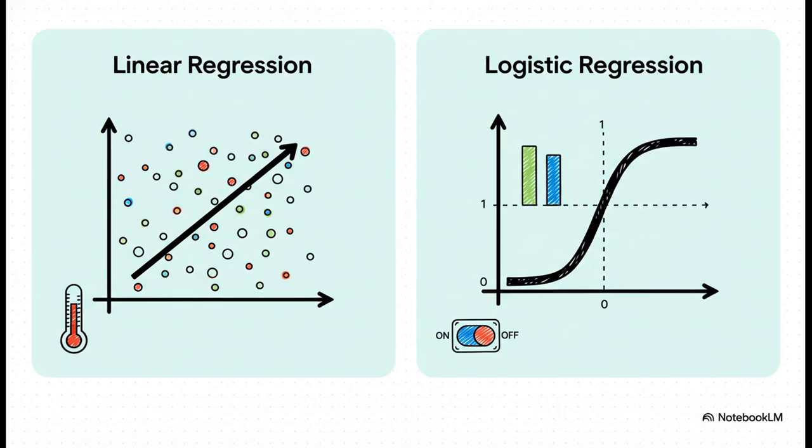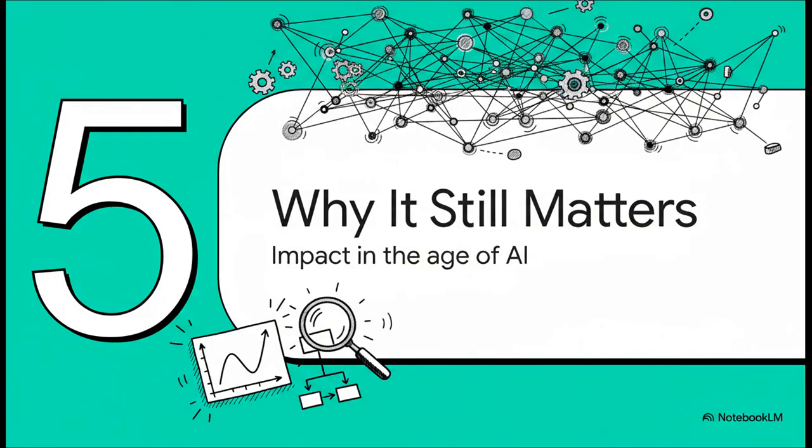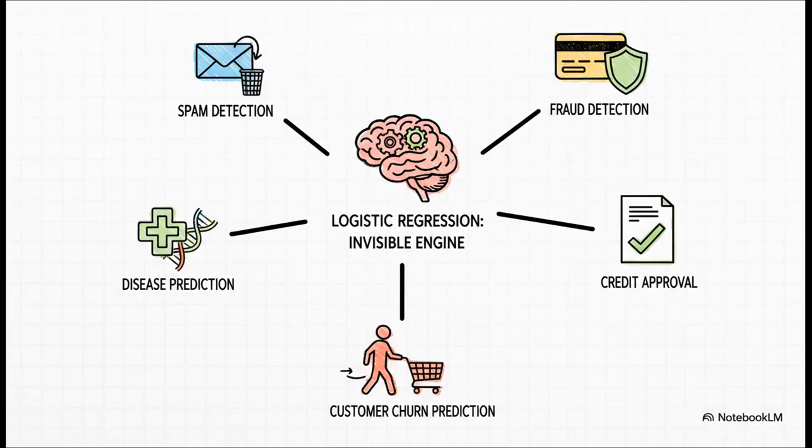classifier on the outside. Okay, so you might be thinking, that's cool, but in a world with all this super complex AI, neural networks and all that jazz, does this simple little model still even matter? Oh, it absolutely matters. You might not see it, but it's like this invisible engine humming along in the background of your daily life. It's in your email fighting spam, it's at your bank checking for fraud, it's even helping doctors and businesses make better predictions every single day. Its fingerprints are literally everywhere.